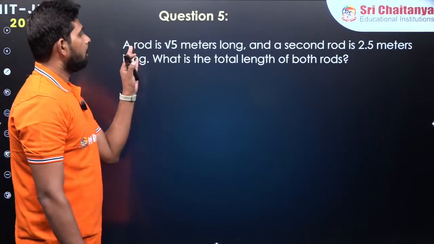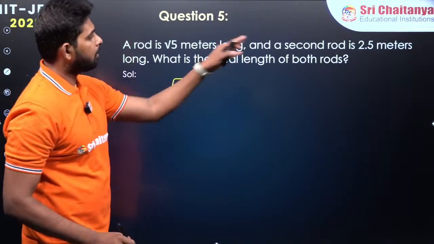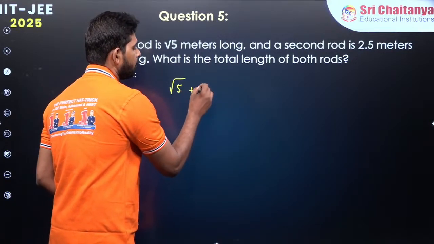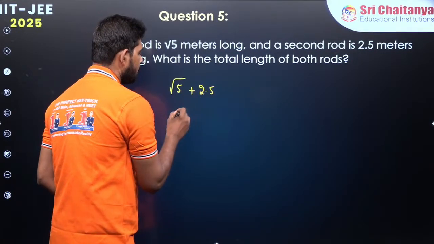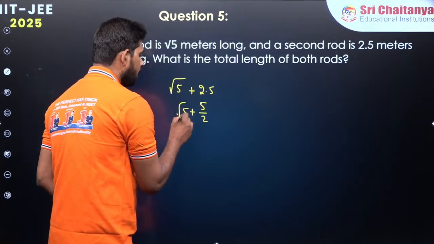Now here there is a rod of length root 5, and there is another rod here of length 2.5. 2.5 can also be written as 5 by 2. So very simple. Why am I giving this one?